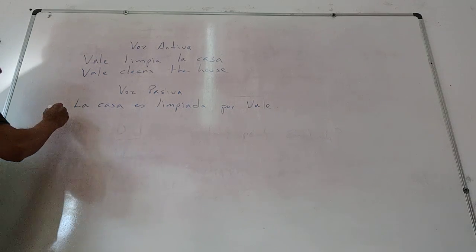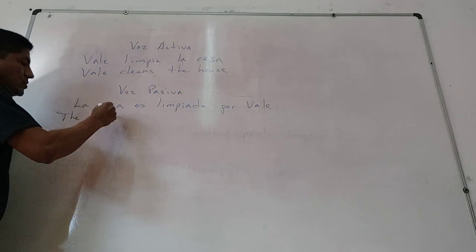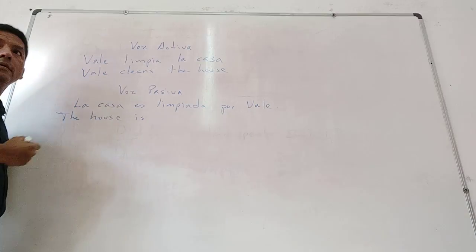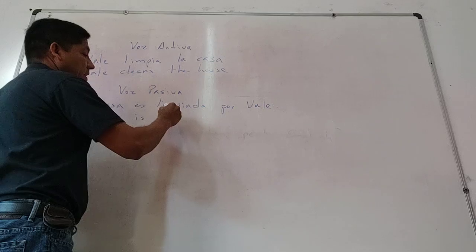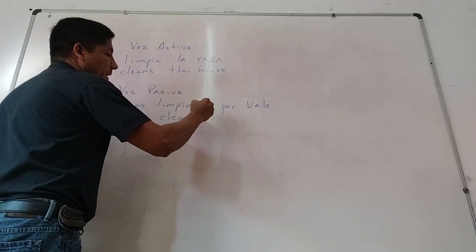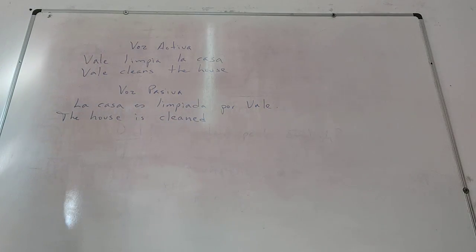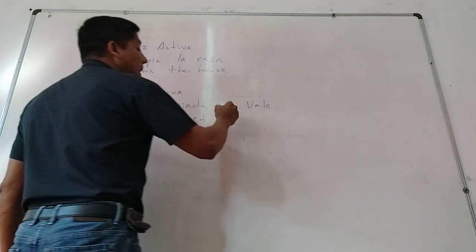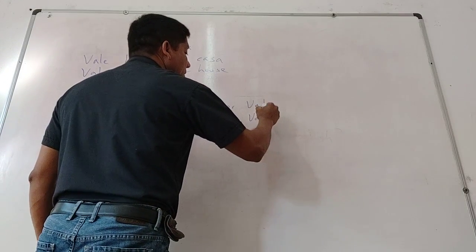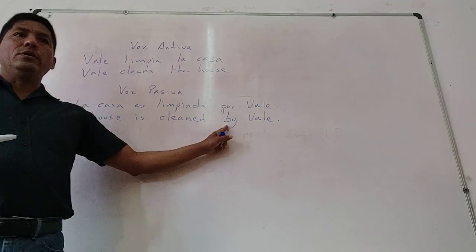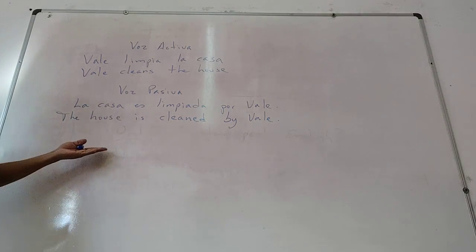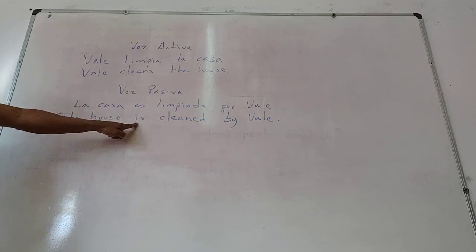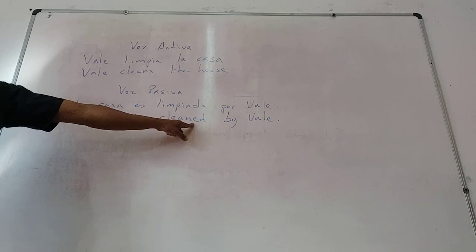The house is clean. Yes, the pronunciation is cleaned. For Vale, no. By Vale. When you mention the person, the animal, or the thing that does the action, you use the preposition by. Okay? So it's easy. We put the verb to be and then the verb in past participle.